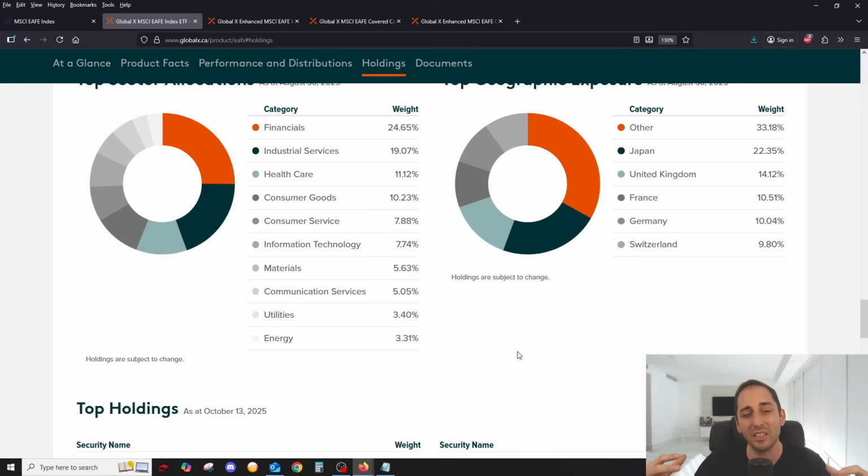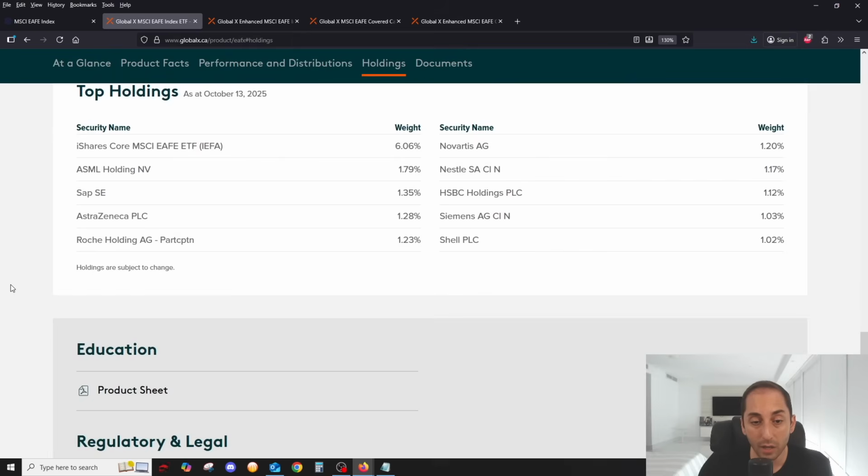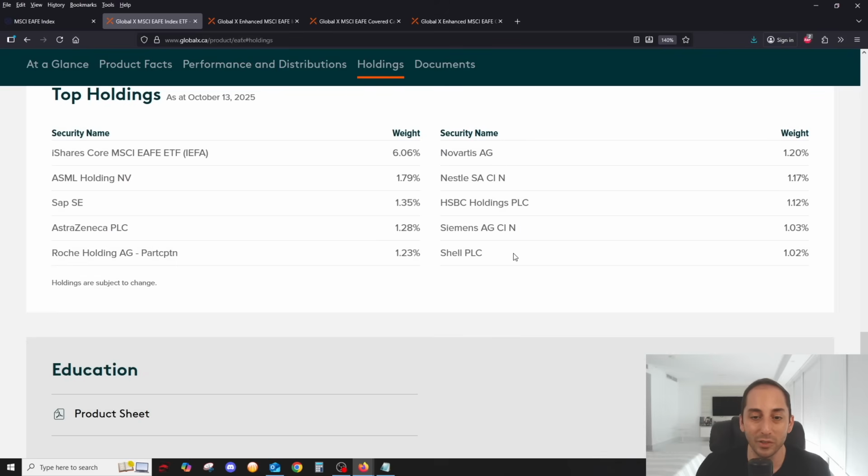So this is really going to give you access to some of the best and biggest stocks with diversification outside of North America. If you look at the top 10 holdings, you'll probably recognize a few of the companies. I certainly recognize Shell and AstraZeneca, SAP, Roche, Novartis. So you have some big pharmaceutical companies there. Energy, of course, HSBC, Nestle, your consumer stocks. So you're basically getting a lot of stocks outside of North America, but in developed nations.